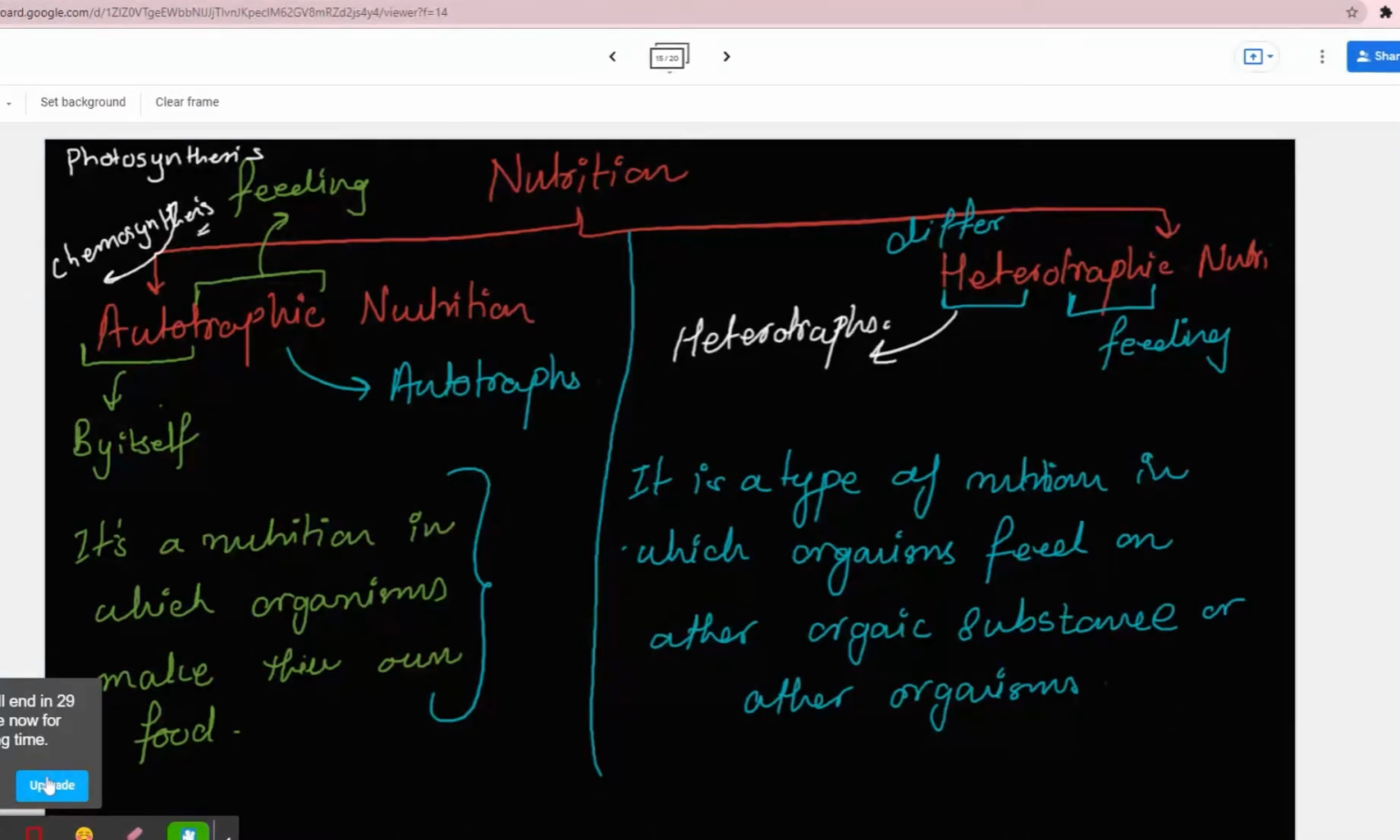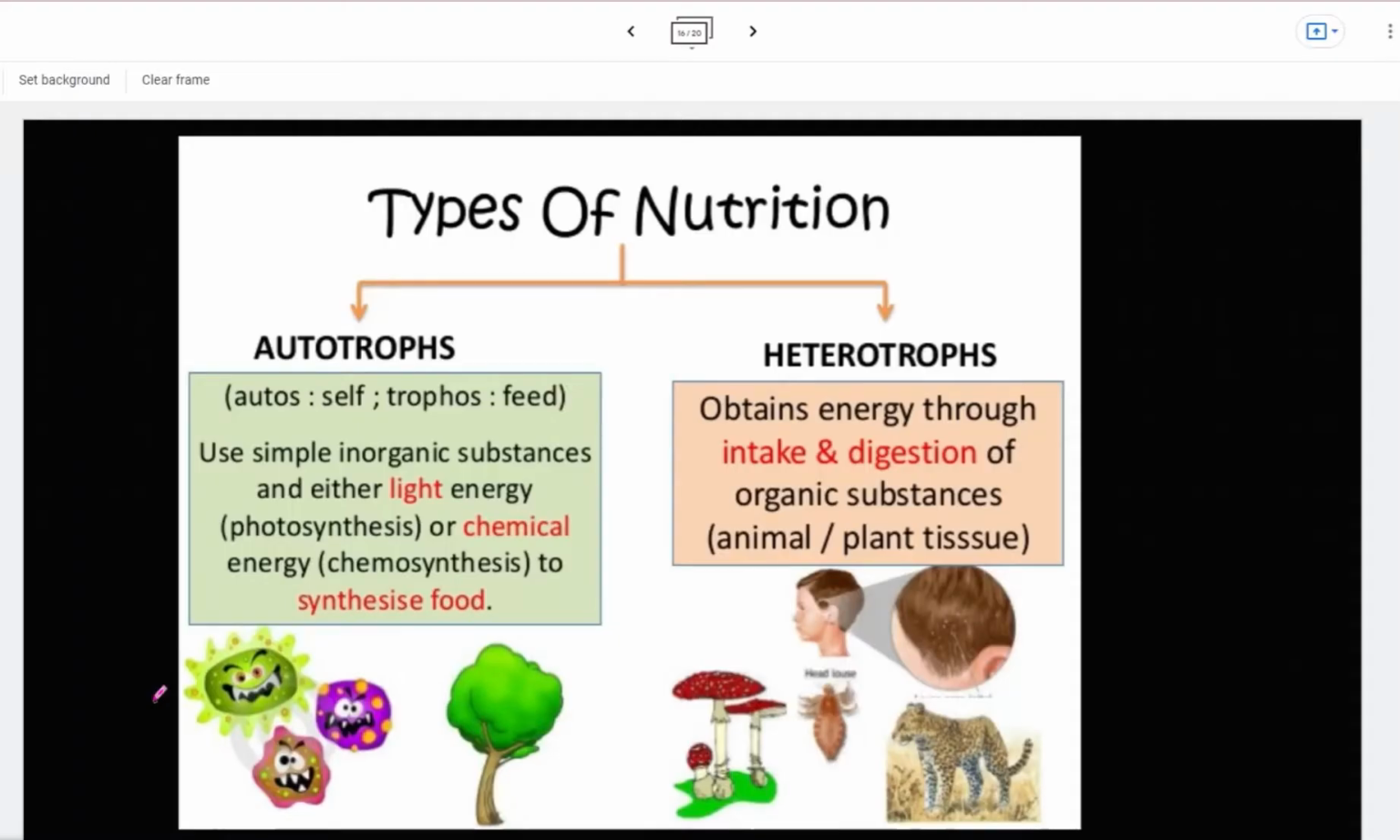How about the heterotrophic one? Let's see. By the way, if you need some fancy definitions, they're here. Autotrophs: auto means self, trophs means feed. They use simple inorganic substances. What does inorganic mean? They're not related to living; they're non-living. For example, what are the main ingredients of photosynthesis? There is water, carbon dioxide, and light, correct? And chemical energy is needed for chemosynthesis. Heterotrophs obtain energy through intake and digestion of organic substances such as animals and plants.